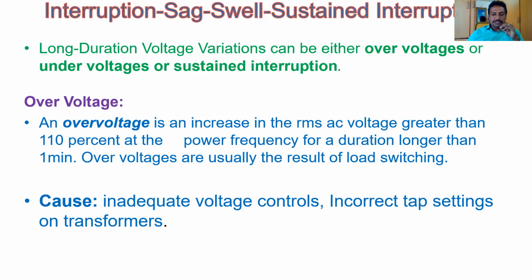Inadequate voltage controls or incorrect tap settings of the transformers. Due to these two parameters, over voltages may be produced in the transformers supplied to the loads.